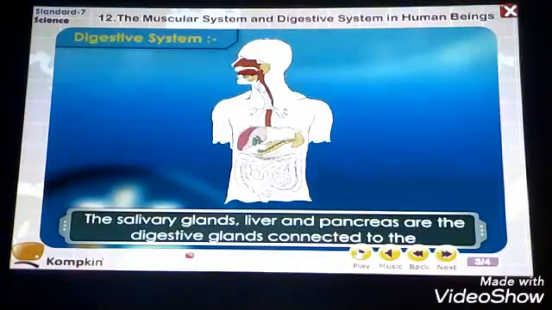In scientific language, the mouth is never called a mouth. It is called an oral cavity or a buccal cavity. Am I clear? The oral cavity or the buccal cavity. The buccal cavity starts from the mouth and reaches to the throat region. From the mouth to the throat region, that is the buccal cavity or oral cavity.